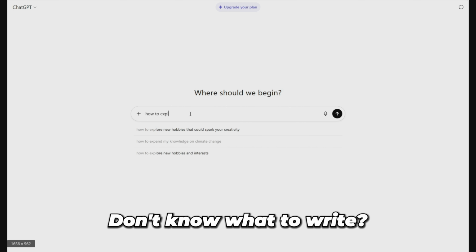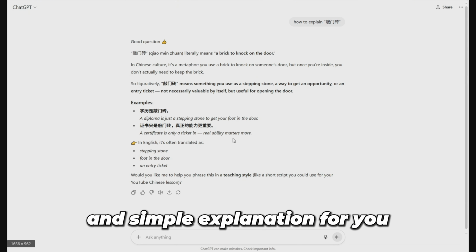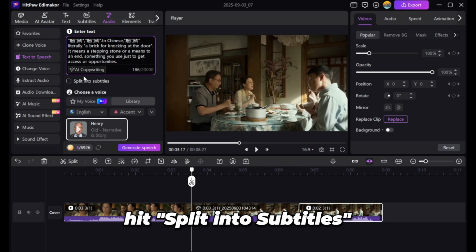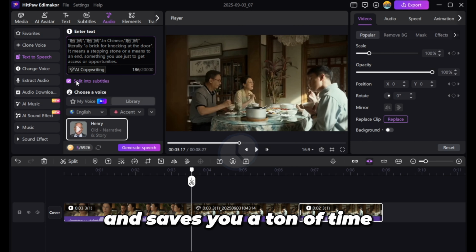Don't know what to write? Just ask ChatGPT to generate a clear and simple explanation for you. Once your script is ready, hit Split into Subtitles. This automatically generates neat captions and saves you a ton of time.